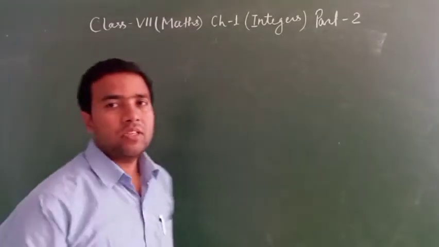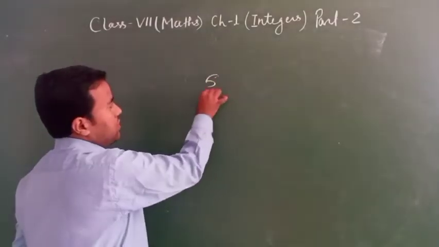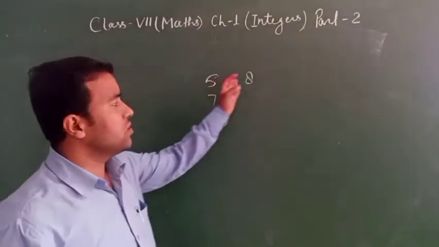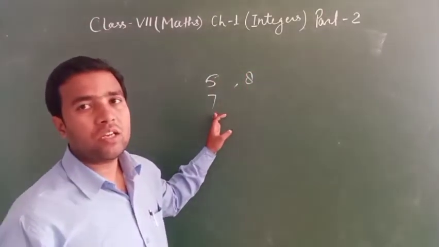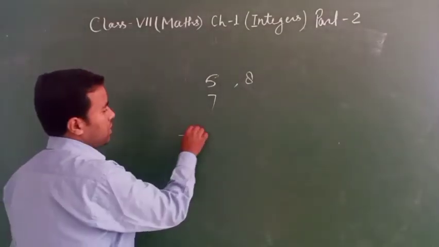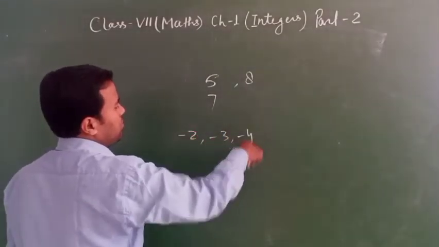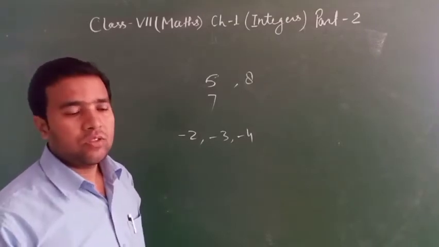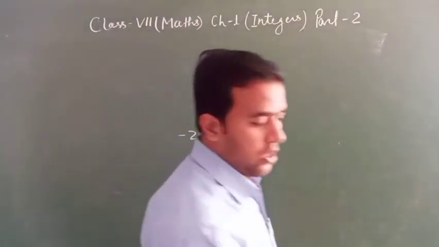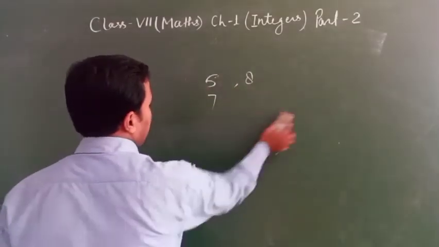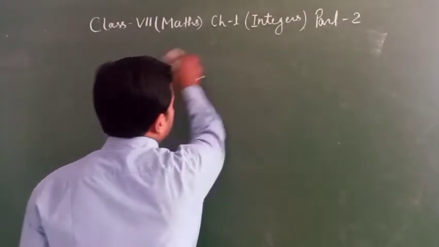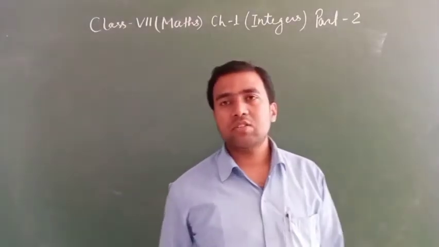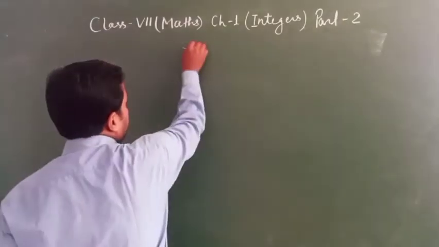Suppose the given number is 5, only 5, 7, 8, like this, it is a positive integer. Negative integer means minus 2, minus 3, minus 4. So I told you in the previous video. I hope you understand nicely. Today we will start the exercise.